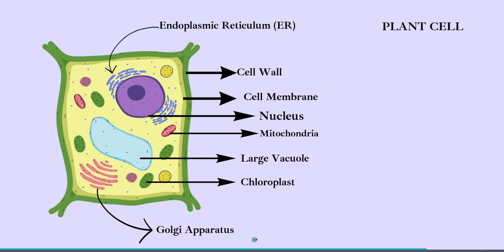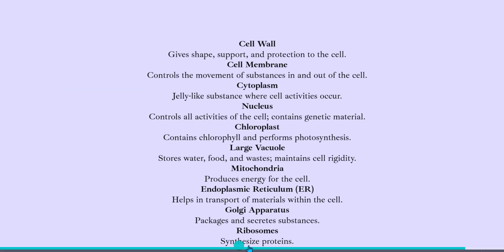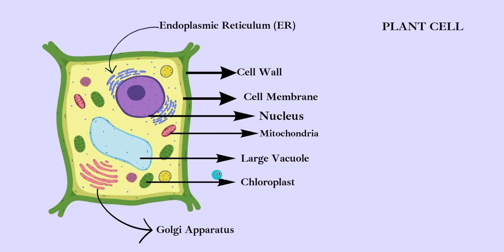And then we have the ribosome, small dot-like structures we see, right? These are ribosomes. So what is the function of ribosome? Ribosome synthesizes protein. So how does it function? Ribosome will synthesize the protein, Golgi apparatus will pack them, and who will transport them? It is the endoplasmic reticulum. And where does the energy come from for all this? It comes from the mitochondria. So see, every organelle within the cell has its function, right?